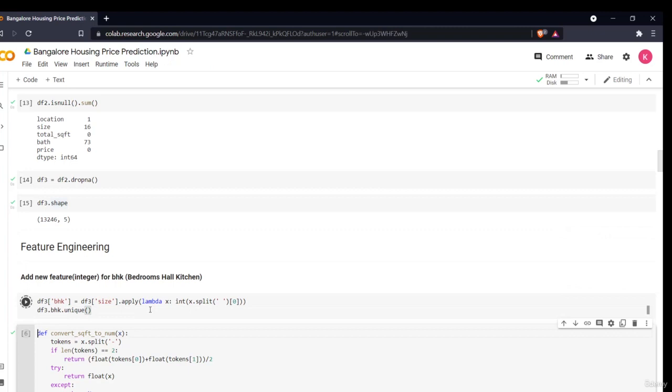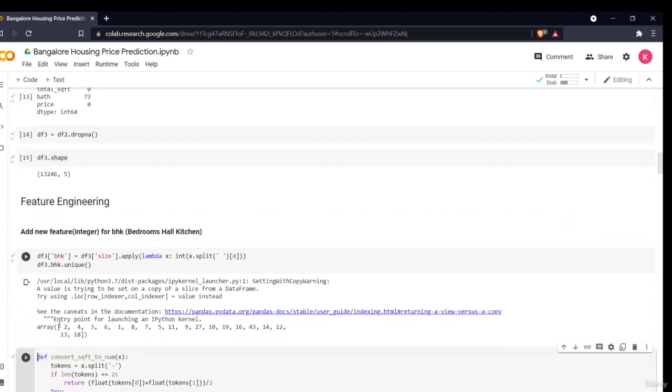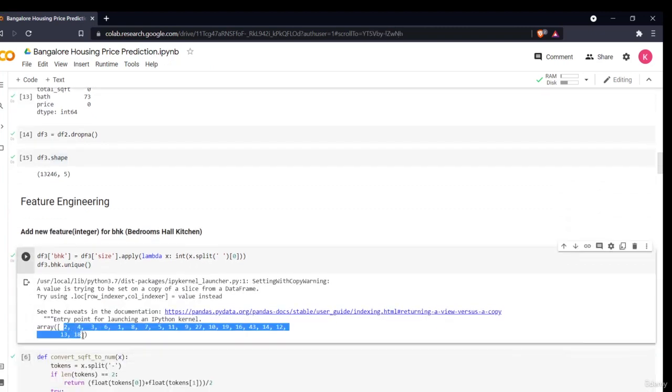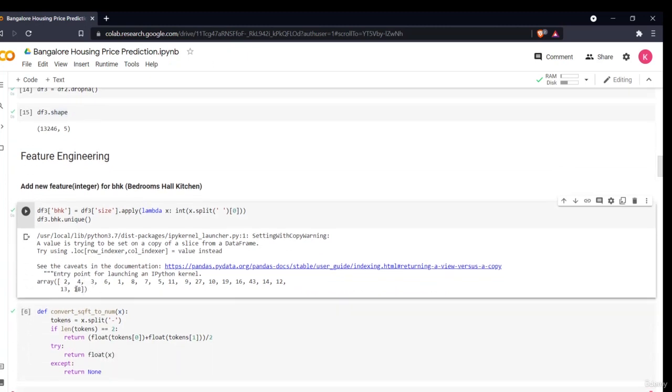Okay, then I'll say bhk.unique. These are the different unique values. There are around 18, till 18. Okay, 18 is a very big house, as you could have imagined. 18 BHK, so it is a very big house. So from 2 to 18 BHK.